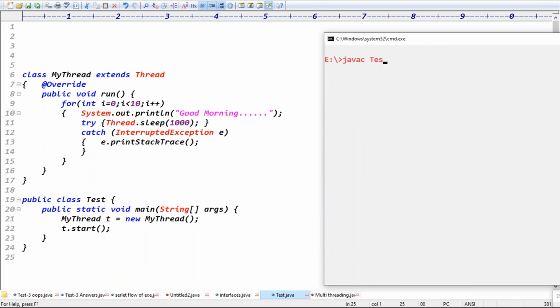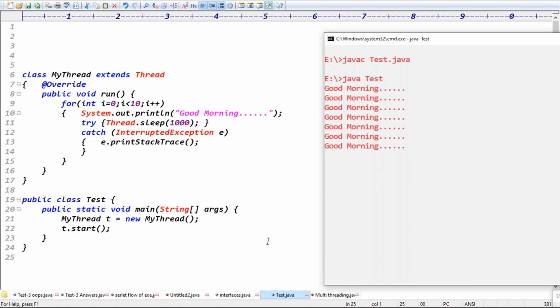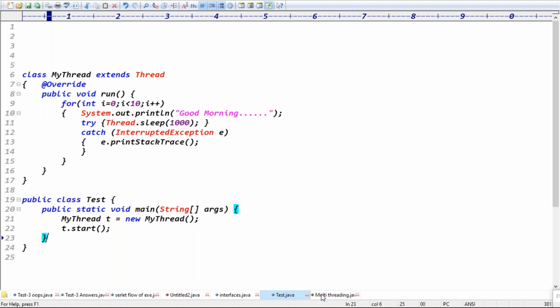Exactly. The Java application is called Test.java. The code is compiled fine, the class is called Test, and the code is executed fine. We got the good morning message just 10 times, with a 1 second gap, guys. Good, guys, that was the first example.